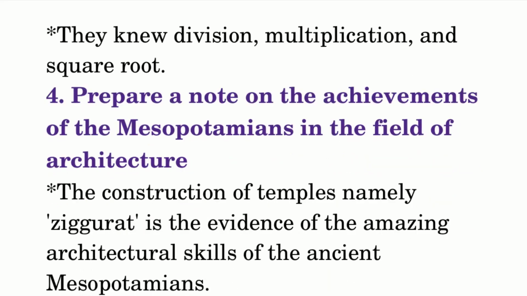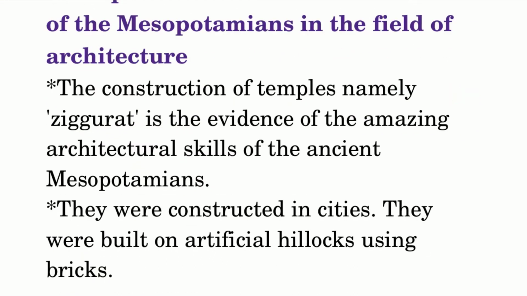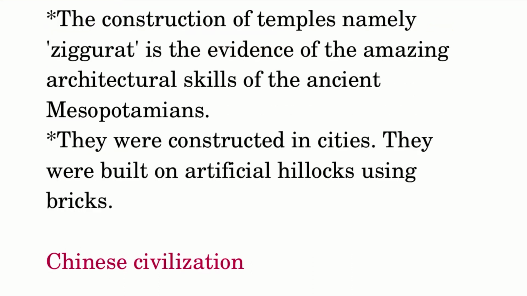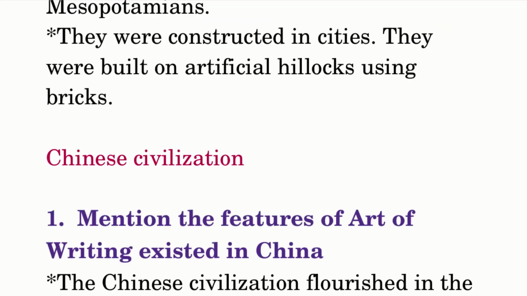Prepare a note on the achievements of the Mesopotamians in the field of architecture. The construction of temples, namely ziggurat, is the evidence of the amazing architectural skills of the ancient Mesopotamians. They were constructed in cities. They were built on artificial hillocks using bricks.